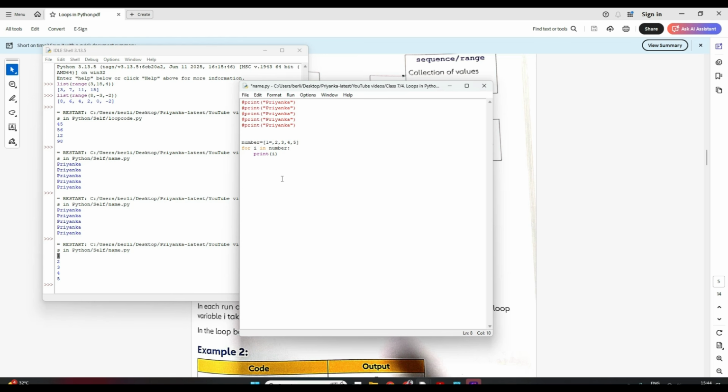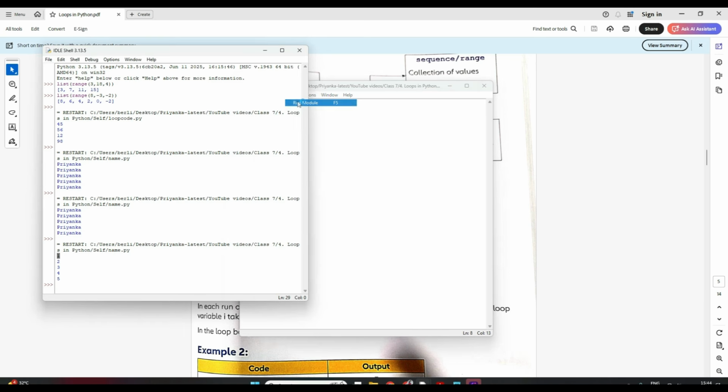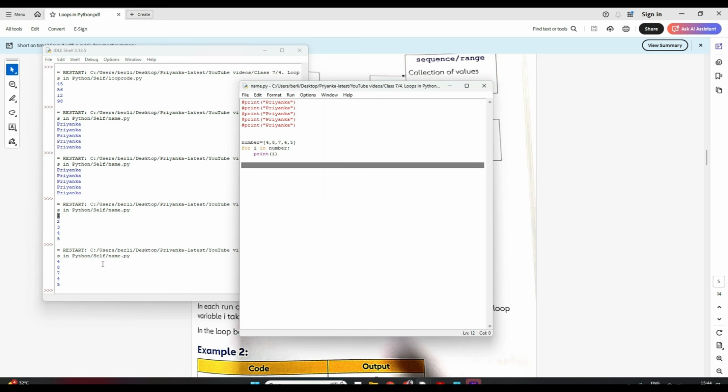Similarly, you can have different numbers here also, right? Instead of 1, maybe I have 4 first, then 8, maybe 7. Now see, if I save, it will print the numbers as they are: 4, 8, 7, 4, 5. So first my I value is 4, then it takes 8 and prints it, then it goes up again and I is now 7. So till this list is completed, these two lines will keep on executing.